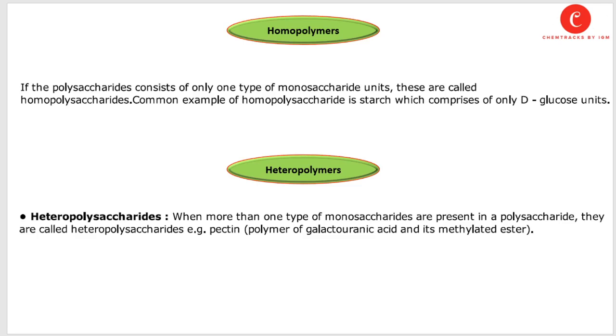While heteropolymers, or heteropolysaccharides, are such type of molecules when more than one type of monosaccharide is present in a polysaccharide. For example, pectin is a polymer of galacturonic acid and its methylated ester.